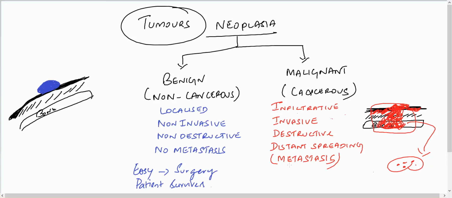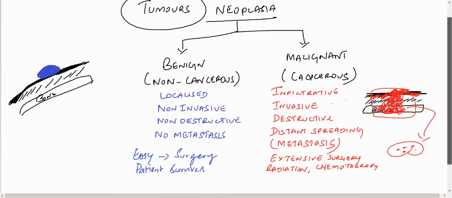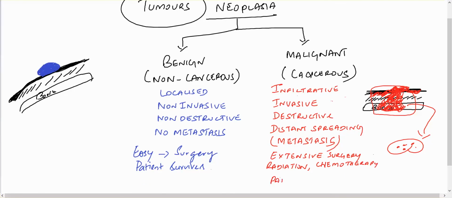And here, whereas in the malignant, they need extensive surgery, and they need aggressive treatment like radiation and some chemical drugs we call chemotherapy, and the patient survivability is affected.